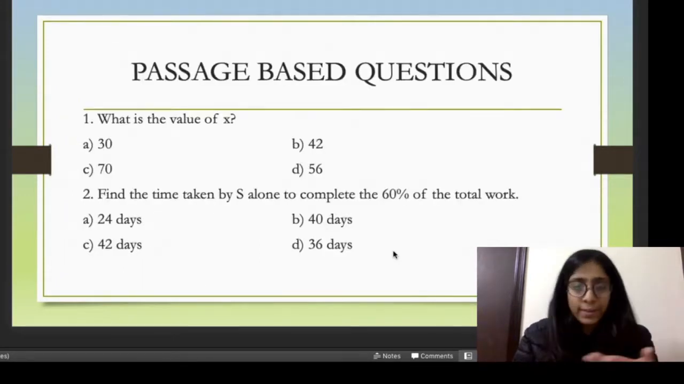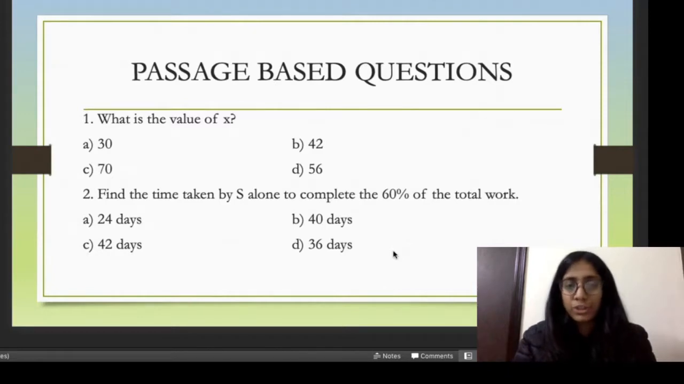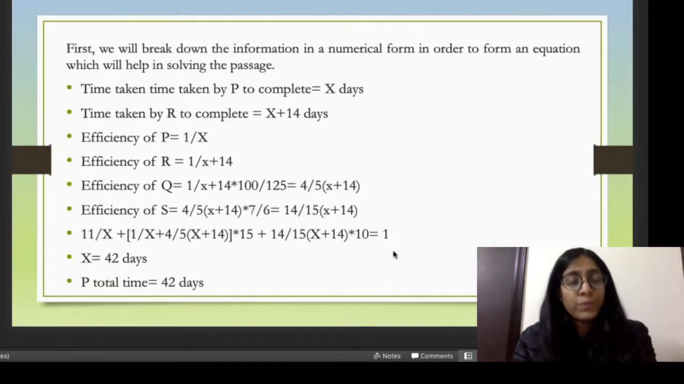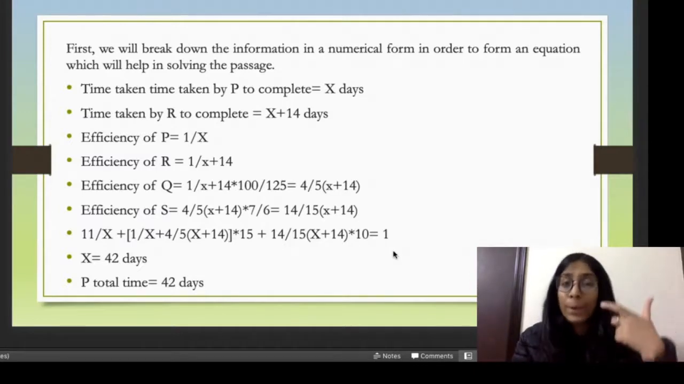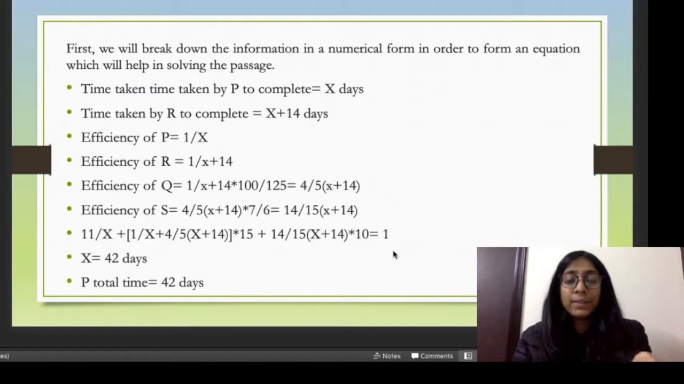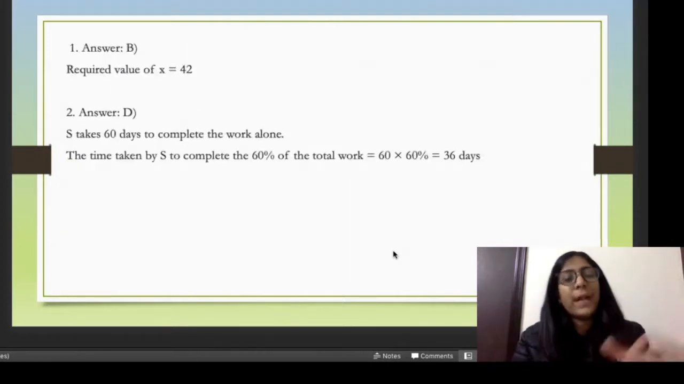Now, these were the questions related to that passage, which we will be discussing in the next half. So, after solving this equation, which was formed after comprehending that data, was this. And after solving this data, which we have comprehended, we find out the answers to our questions.